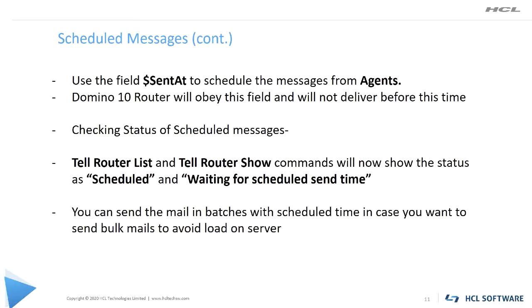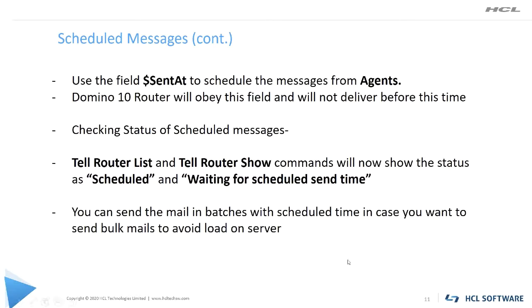Suppose if you want to check the status of a scheduled messages, you can use the commands tell router list and tell router show. So these commands will show you the status as scheduled or waiting for scheduled send time. So if you see some mails in the mail.box which are not getting delivered, probably they might be scheduled for their send time. One more use of this feature is you can send the mail in batches.